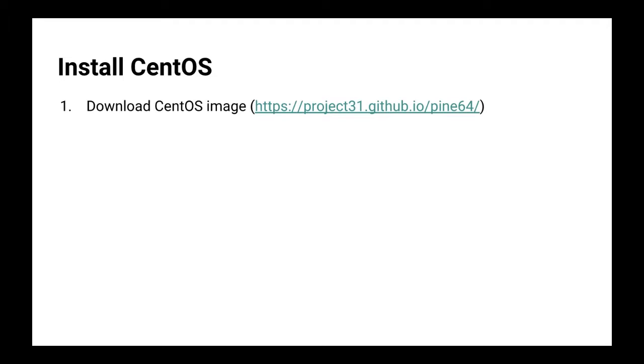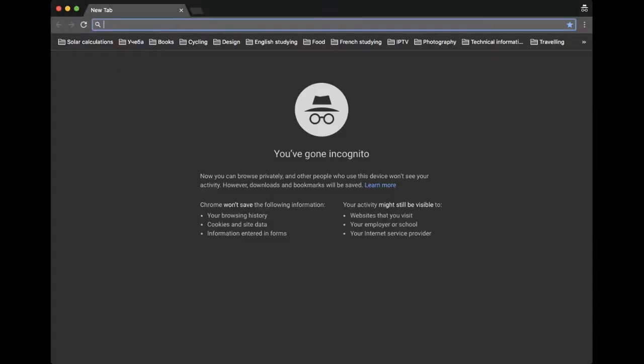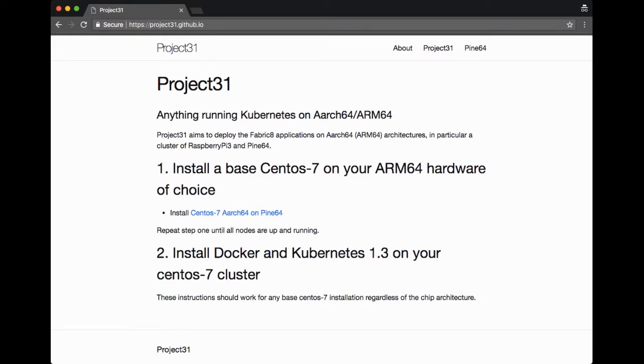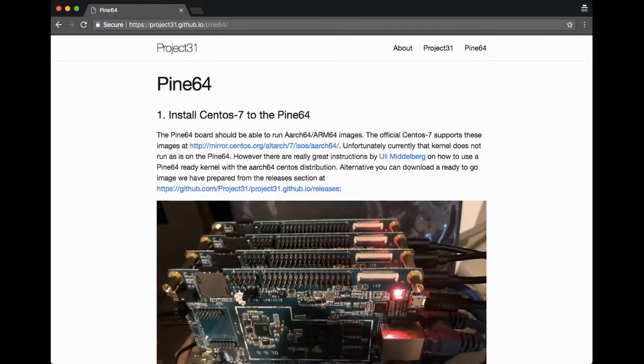Okay, to install CentOS on the PINE64 board, we will need to go to the Project 31 website. These guys added PINE64 chipset support to the original CentOS kernel, so that we can easily install and use this operating system. Okay, we open the website Project 31 GitHub.io, and then we follow this install link, and here we click on the releases URL.